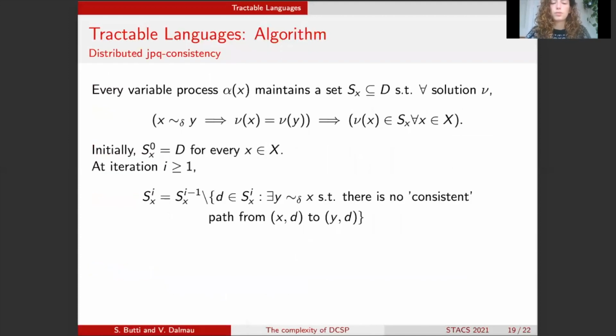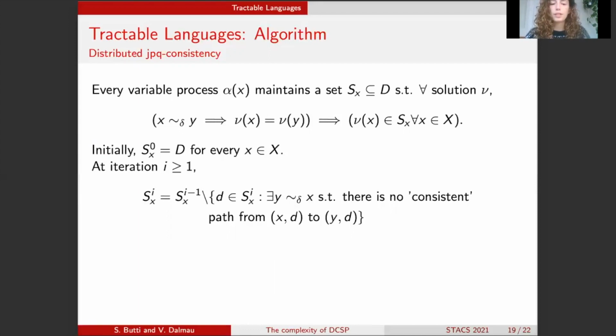Now, I'll just try to explain a little bit how this JPQ consistency works. So during the algorithm, every process which controls a variable maintains a set S of X, and this set is a subset of the domain. And it is such that for every solution of the CSP instance, if this solution assigns the same value to any pair of degree equivalent variables, then the value assigned by that solution to that variable belongs to the set. And this needs to be maintained at all times.